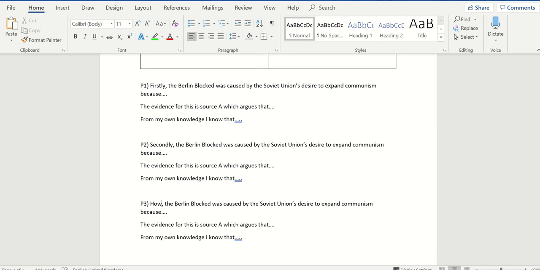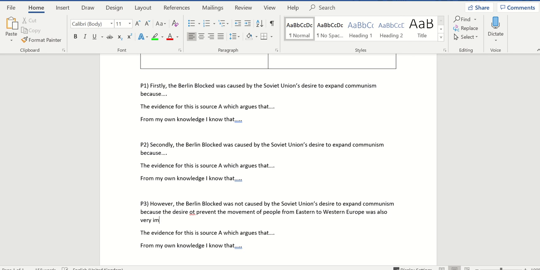However, because I am disagreeing, the blockade was not caused by desire to expand communism because the desire to prevent the movement of people from east to west was also very important.